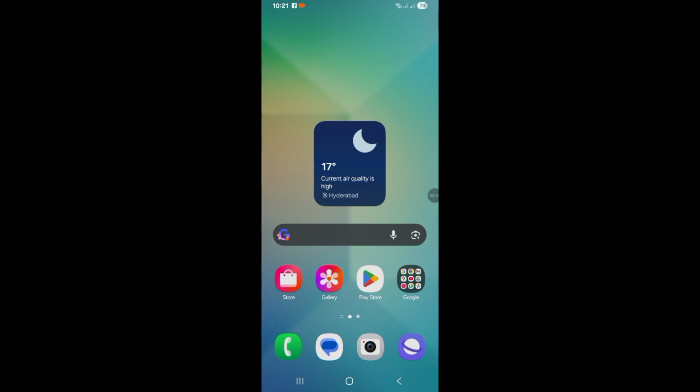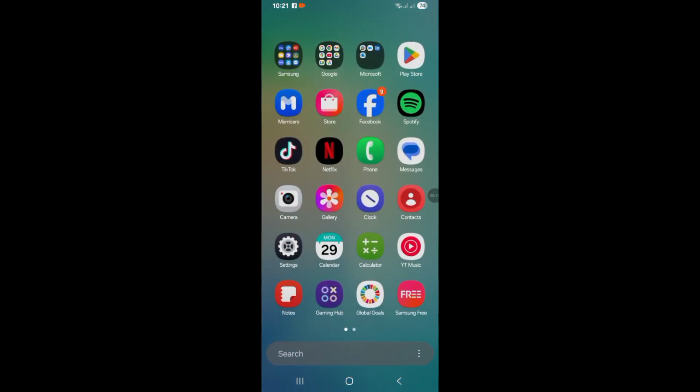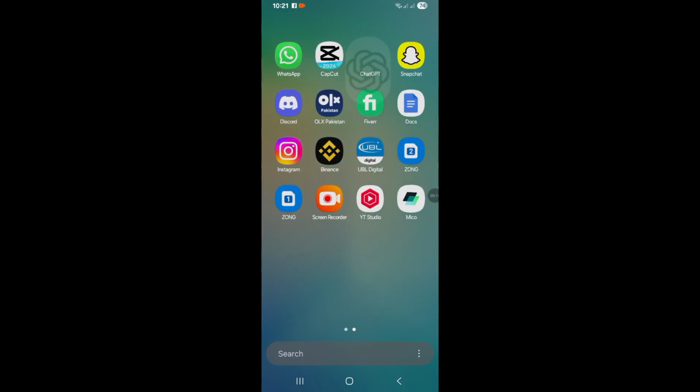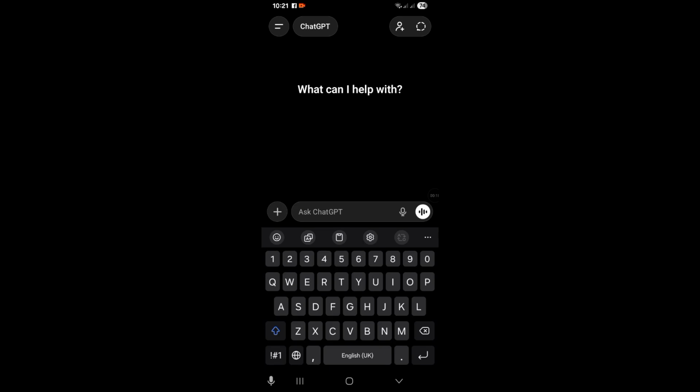So first of all, guys, if you want to see your year recap 2025 in ChatGPT, all you need to do is open ChatGPT on your mobile phone and make sure you have the updated version of ChatGPT. If it is not updated, first go to the Play Store or App Store, update ChatGPT, and after that you can see the year recap in your ChatGPT.